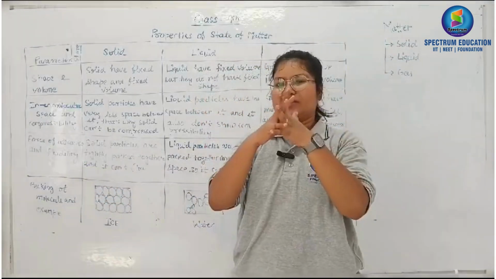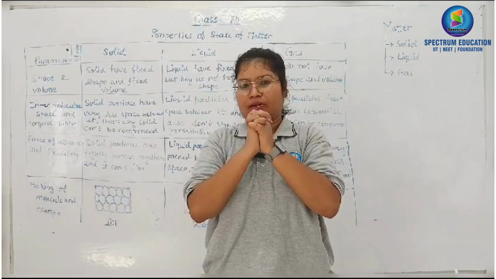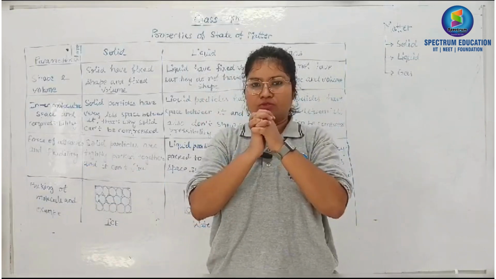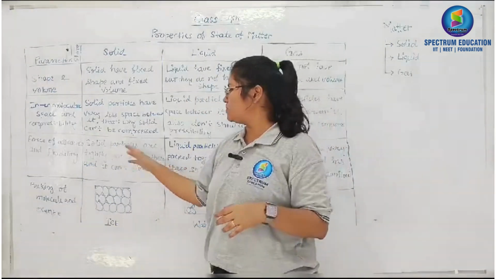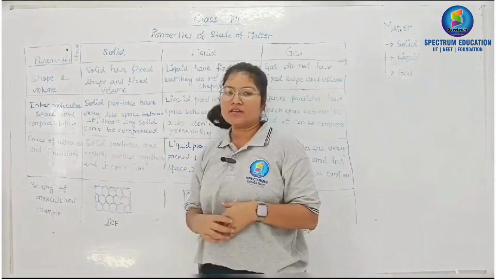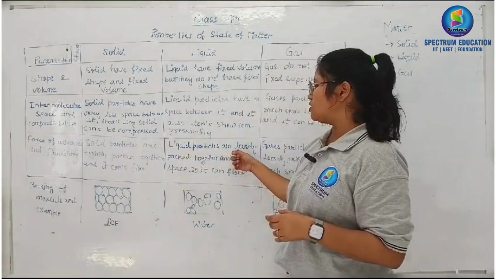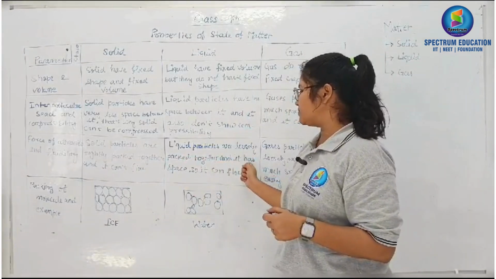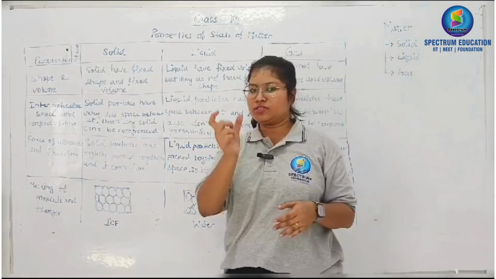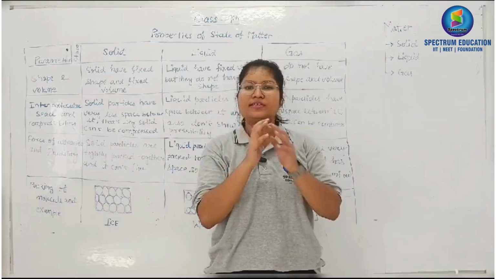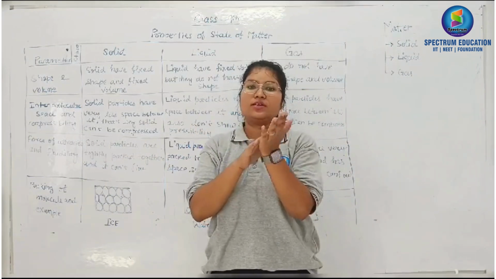Force of attraction means they are attracted together and they are closely packed. If they are closely packed, they are not able to move anywhere. That's why solid particles are tightly packed together and can't flow. Liquid particles are loosely packed together. It has space, so it can flow. You see water. Water is loosely packed, a little bit loosely, not that much. So that's why it is able to flow.